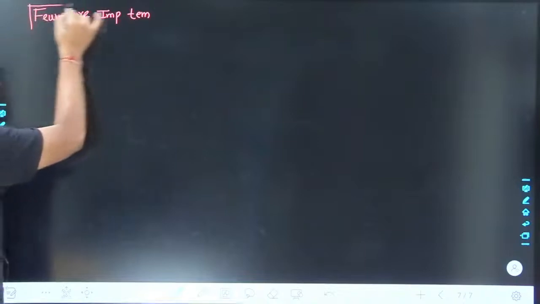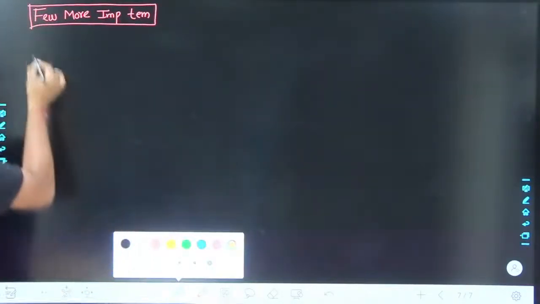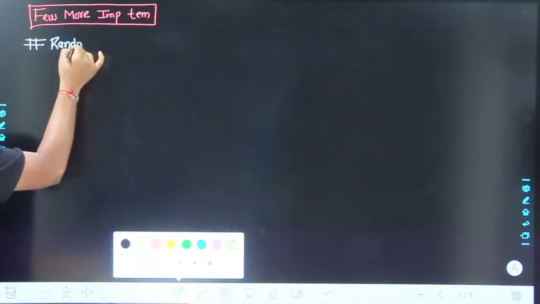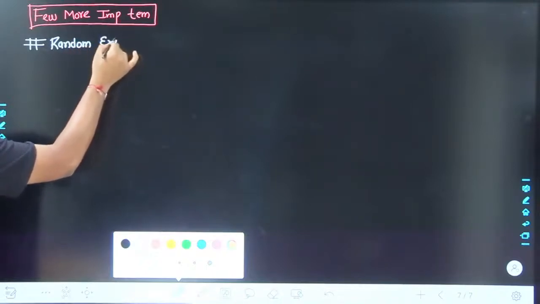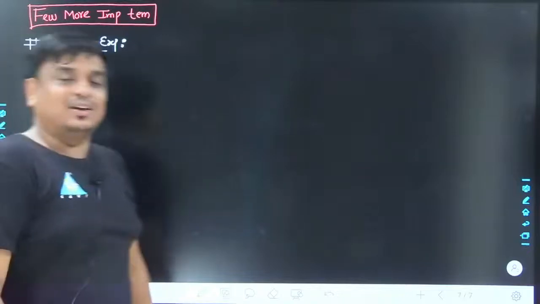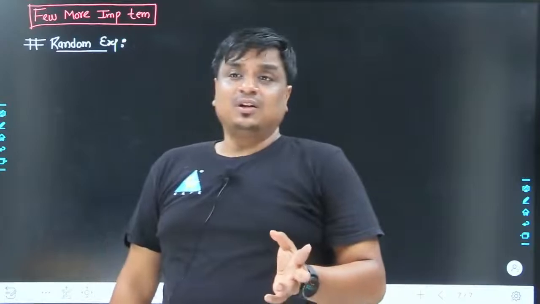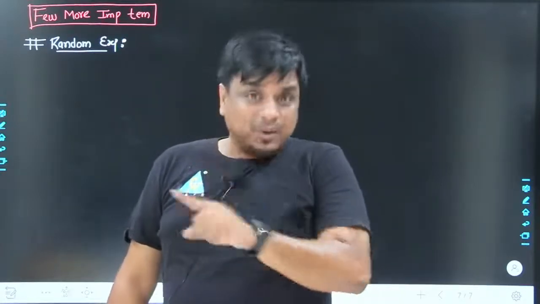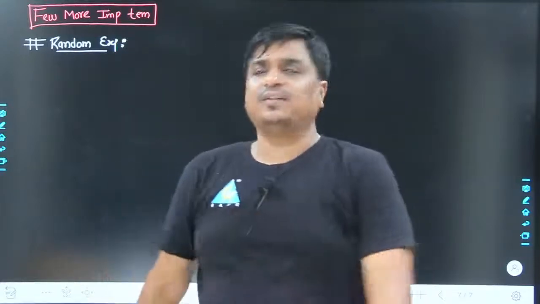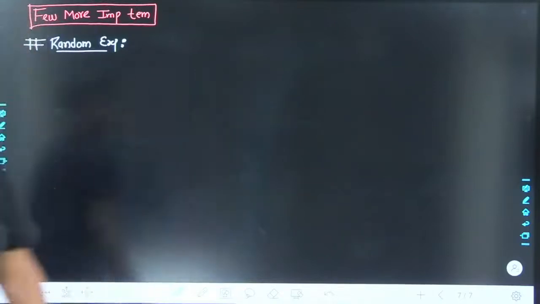So far, the important terminologies which have been discussed, let me list them down. The first has been the random experiment, the experiment whose outcome is unpredictable. But you can't say that your outcome would be so unpredictable that you won't be able to say anything. No, my dear friend. If a die is rolled, obviously the outcome could be anything between 1 to 6. But precisely you won't be able to say whether it would be 1, 2, 3, 4, 5 or 6. And that is why those sorts of experiments are called random experiments.